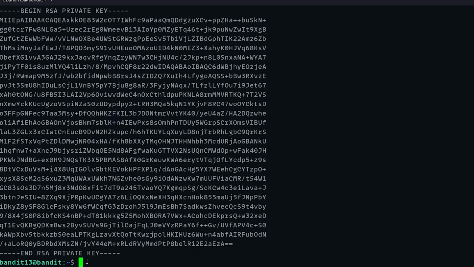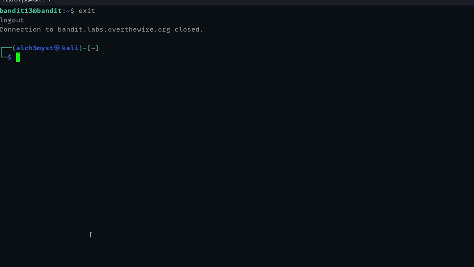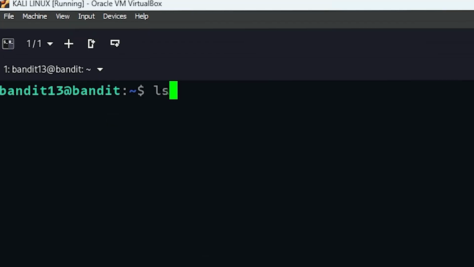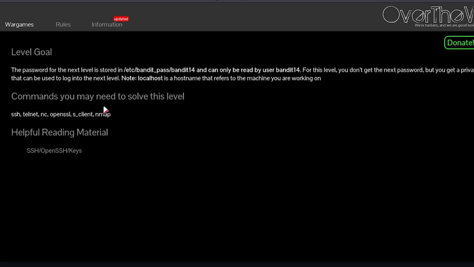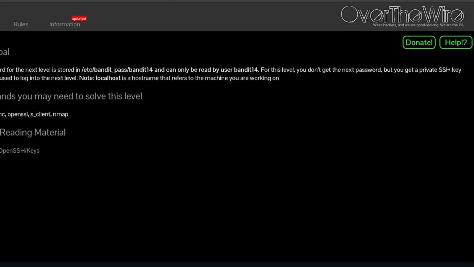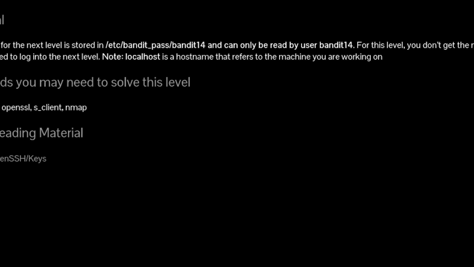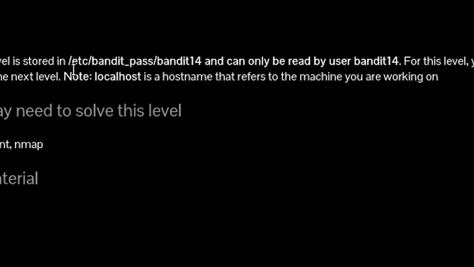Actually, I'll check login details for level 14 and see if it looks any different. So I'll get out of this one and then SSH into bandit14. Okay, it's still asking for a password. Interesting. Should I just paste the whole thing and see if it works? I'm just going to do that, so I'm going to grab it from level 13. But wait, I still don't think this is what you're supposed to do. They did say the password is stored in whatever this is, and can only be read by user bandit14. For this level, you don't get the next password, but you get a private SSH key that can be used to log into the next level. Note, localhost is a host name that refers to the machine you're working on.